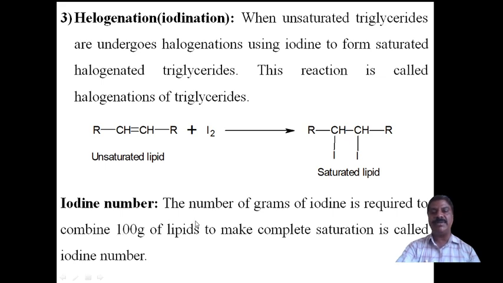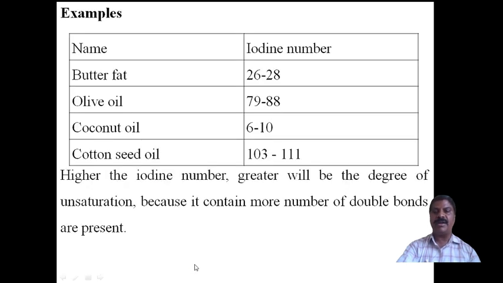Therefore, it is simple. What is meant by iodine number? It is the number of grams of iodine required to combine with 100 grams of lipid to make complete saturation. Now an example: butter has a double bond, olive oil has a double bond, coconut oil has a double bond, cotton seed oil has a double bond; they are unsaturated. Therefore, iodine number is required for 100 grams of butter fat, 100 grams of olive oil, 100 grams of coconut oil, and 100 grams of cotton seed oil.